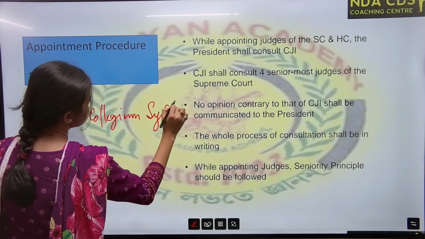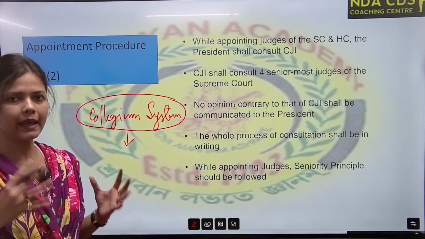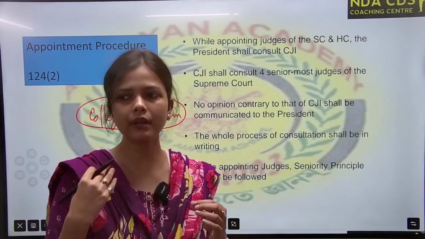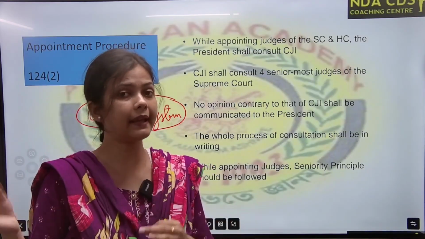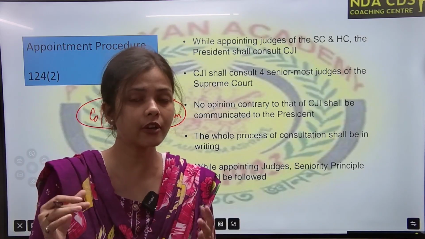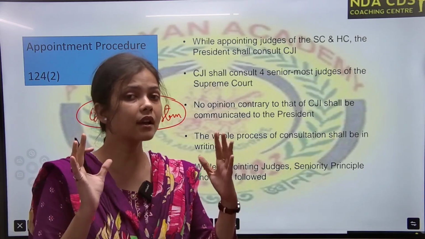What is the collegium system? It means a group of 5 people. Those 5 people will recommend or decide a name, and the name is sent to the President of India, and then the President of India gives his assent. So that is the collegium system.